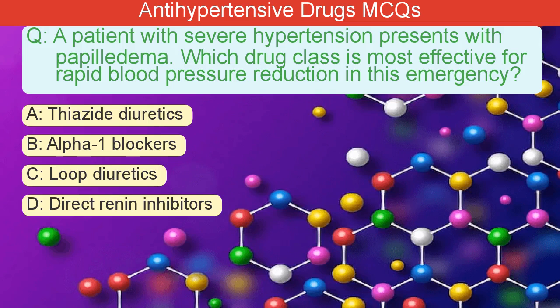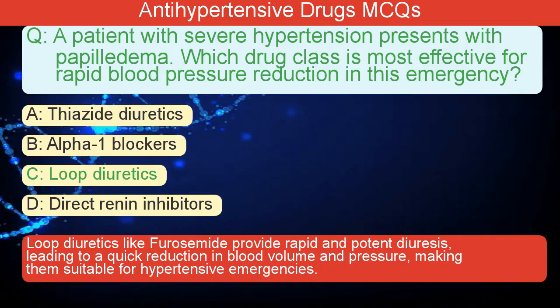A patient with severe hypertension presents with papilledema. Which drug class is most effective for rapid blood pressure reduction in this emergency? A. Thiazide diuretics. B. Alpha-1 blockers. C. Loop diuretics. D. Direct renin inhibitors. The correct answer is C. Loop diuretics like furosemide provide rapid and potent diuresis, leading to a quick reduction in blood volume and pressure, making them suitable for hypertensive emergencies.